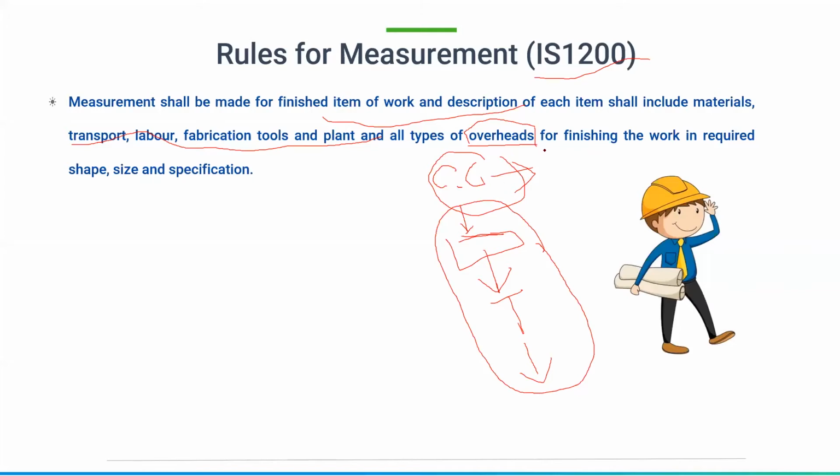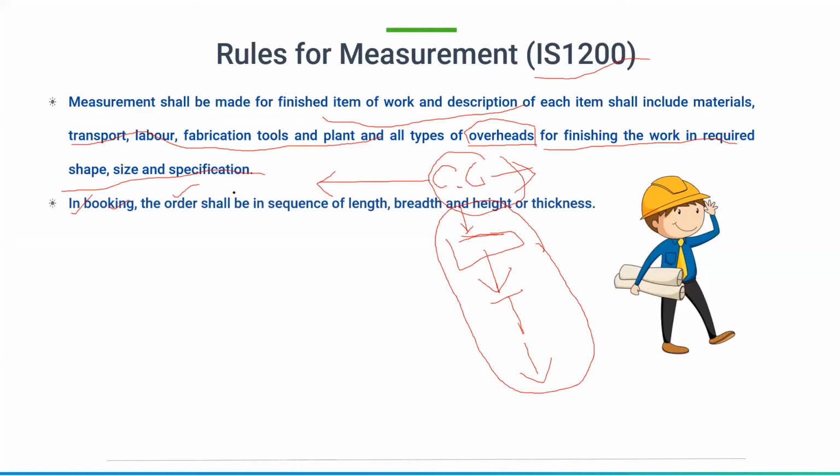Okay, so for finishing the work, we need the shape, size and specification, that is plan, elevation, section. All these things we need, and the detailed specification. If it is cement concrete, what type of cement is required, what amount, what is the size of the sand particles, what is the proportion of cement concrete. All these specifications are also required. So this is one of the rules of measurement.